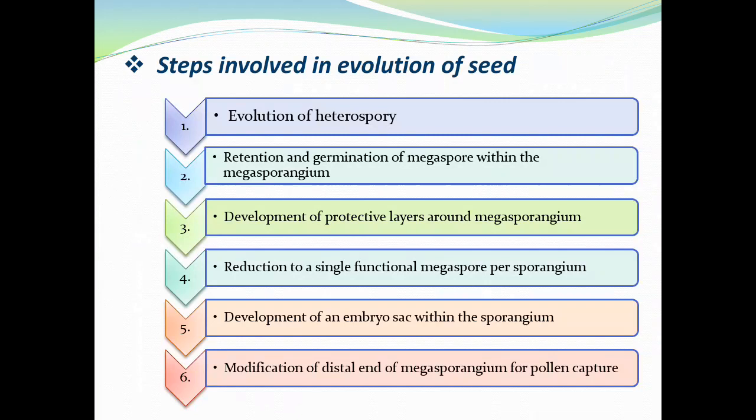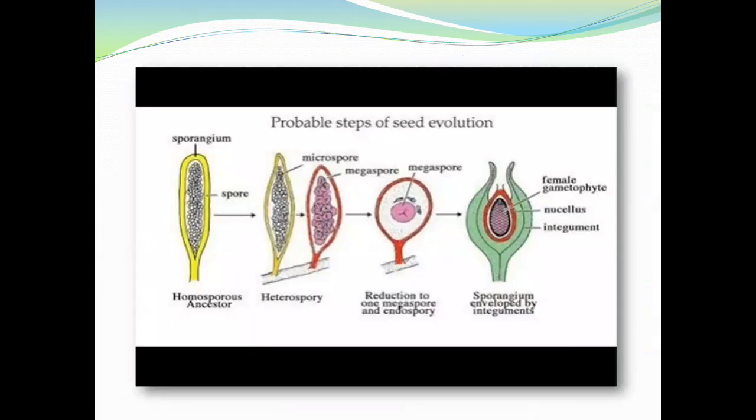Steps involved in the evolution of seed. Number one is evolution of heterospory, retention and germination of megaspore within the megasporangium, development of protective layer around megasporangium, reduction to a single functional megaspore per sporangium, development of an embryo sac within the sporangium, modification of distal end of megasporangium for pollen capture. You can see the steps of seed evolution here in the diagram.